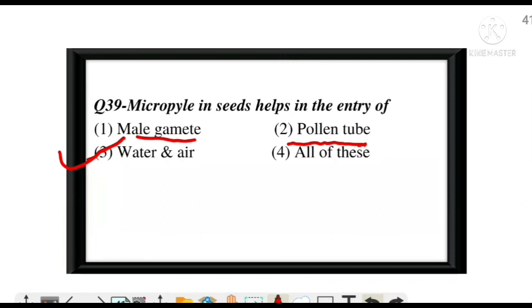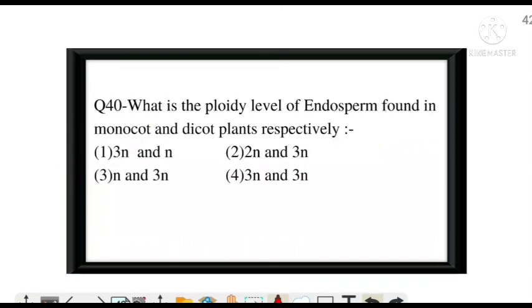So the correct answer is option C, water and air. Last question of our class.